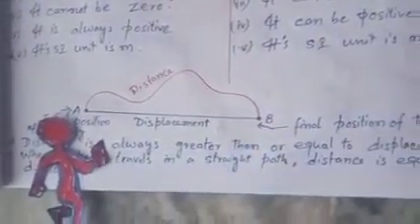This is the path followed by this body. If I draw a line from A to B, from the initial point to the final point, this is called the displacement, the shortest distance between the initial and final position.